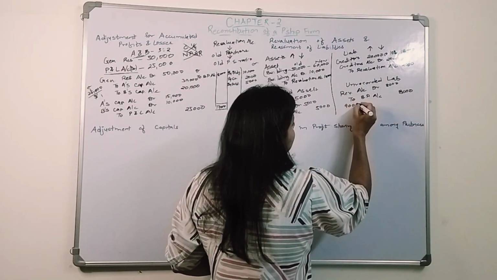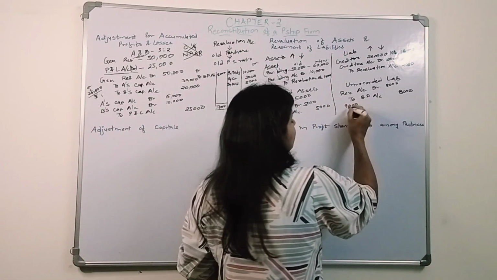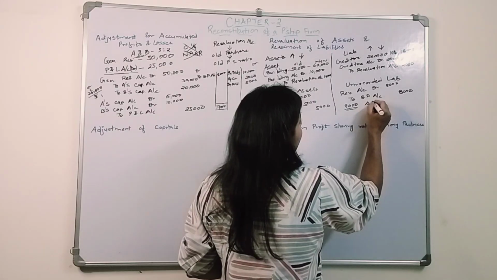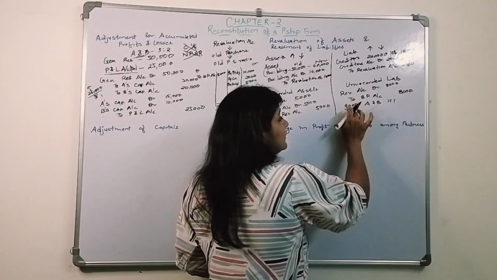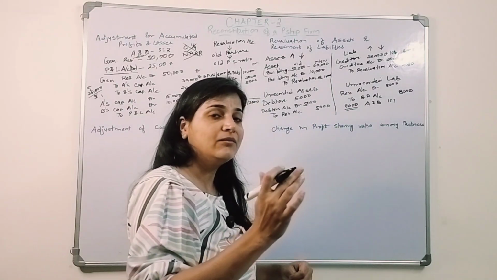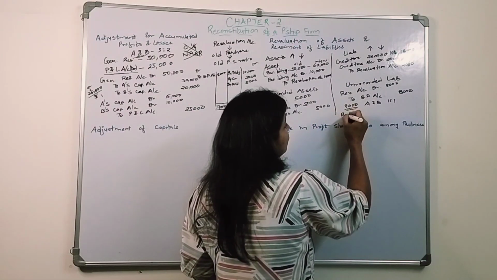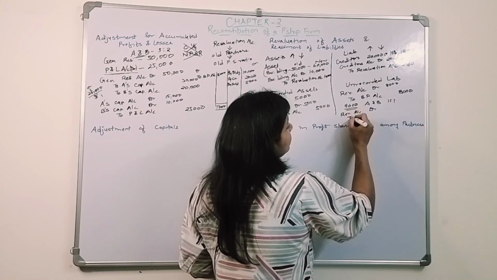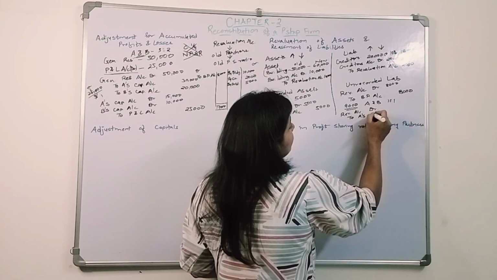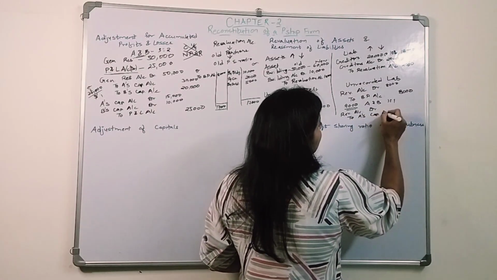Let's say this 9,000 will be divided between the two partners A and B in the ratio of 1:1. So this gain will be transferred to A and B's capital accounts. So the revaluation account will be debited, to A's capital account.